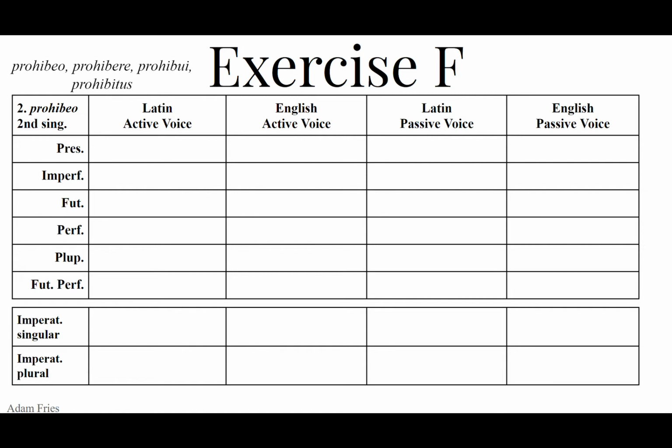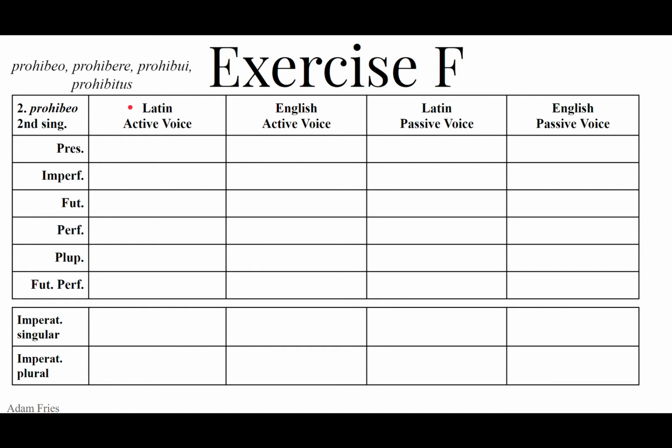Prohibeo, prohibere, prohibui, prohibitus. You then need to know that this is a second conjugation verb. You can tell by the endings of the principal parts. Eo, which gives us a long E. Ere, macron over that E. Letter I, pronounced E, and then us. Eo, ere, E, us. Second person singular. So let's walk through this.